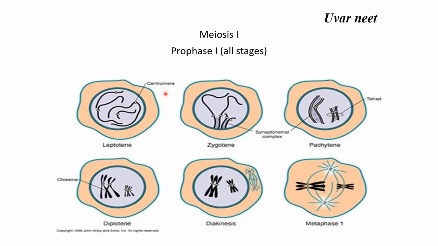In prophase 1, this is just an overall view of all the stages. Stage 1, leptotene; 2, zygotene; 3, pachytene; 4, diplotene; 5, diakinesis. This is followed by metaphase 1.